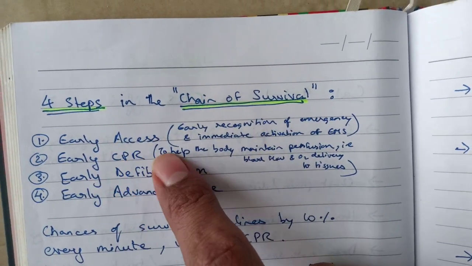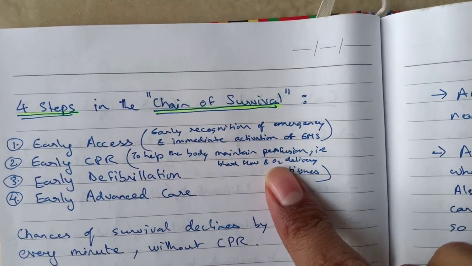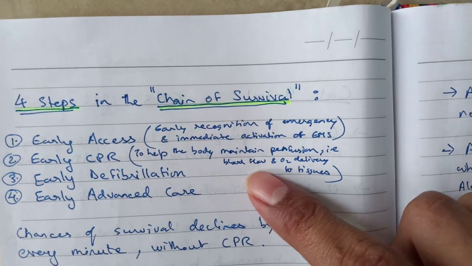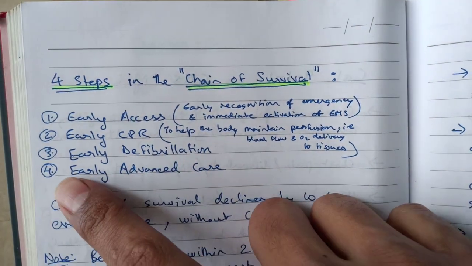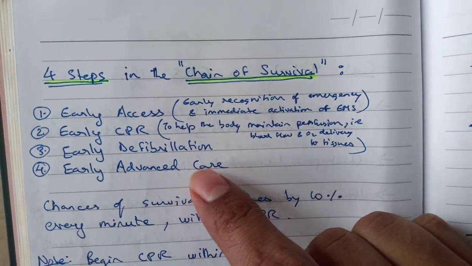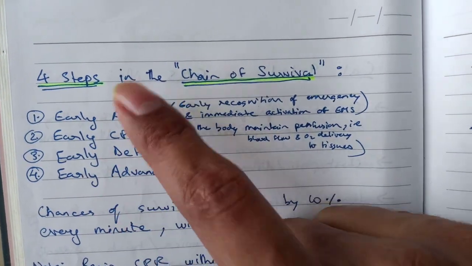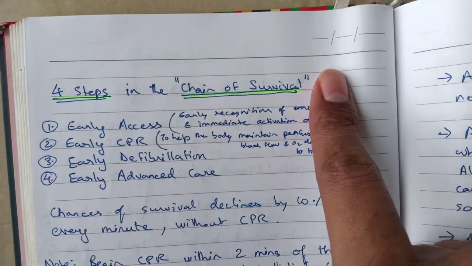So early access, then early CPR to help the body maintain perfusion. Perfusion means blood flow, oxygen delivery and stuff like that. Then early defibrillation, and early advanced care. So learn these 4 steps by heart, guys. These are the first 4 steps of the chain of survival.